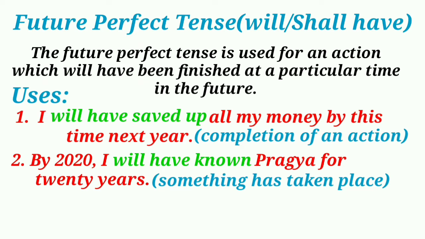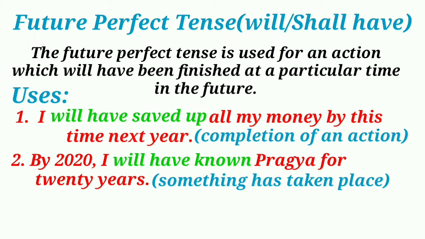The future perfect tense is used for an action which will have been finished at a particular time in the future. The future perfect tense is used to show the completion of an action before a specified point in the future. For example, I will have saved up all my money by this time next year. To indicate the completion of an action by a certain future time.